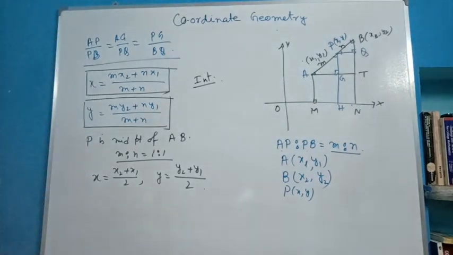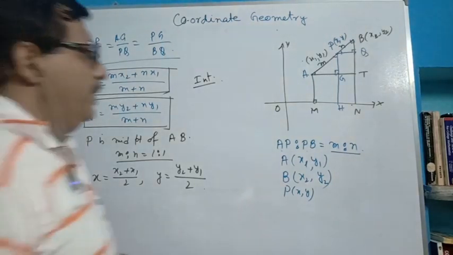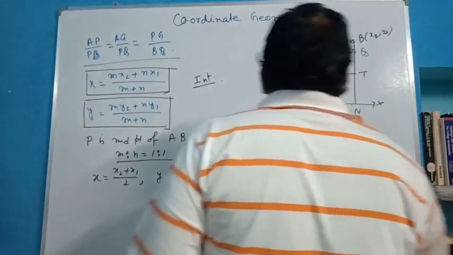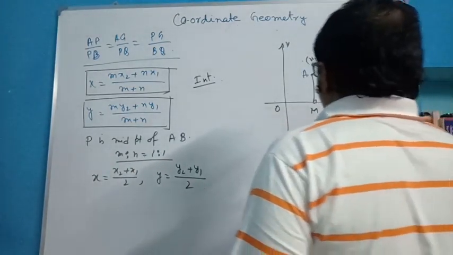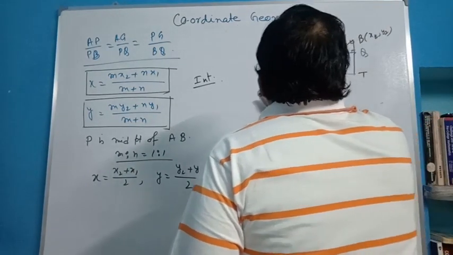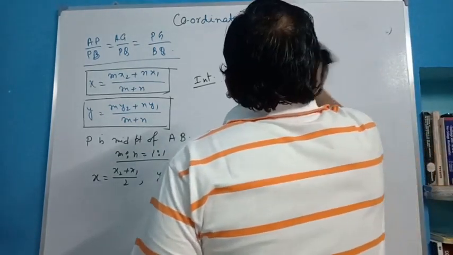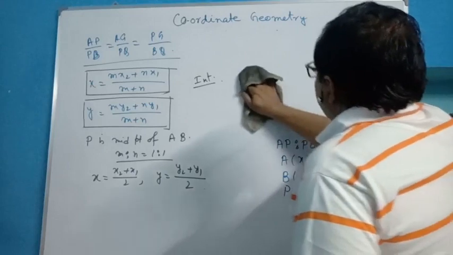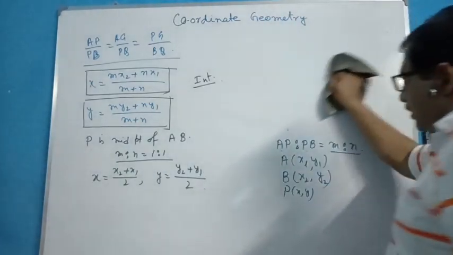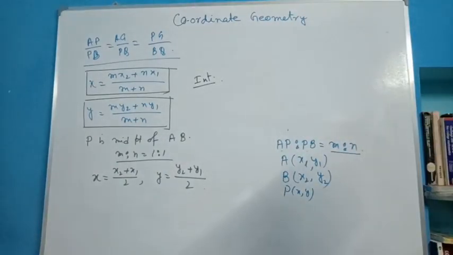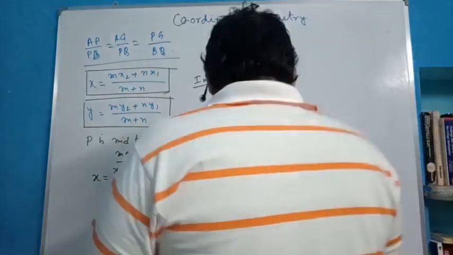Now if the point P lies outside AB, that means P divides AB in the same ratio m is to n externally, then draw the figure again.